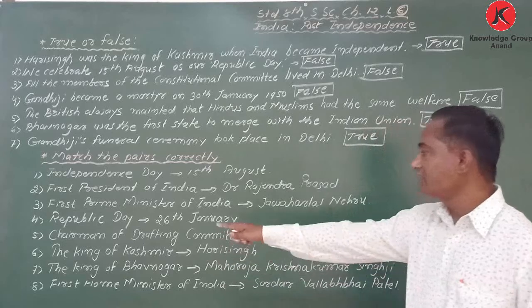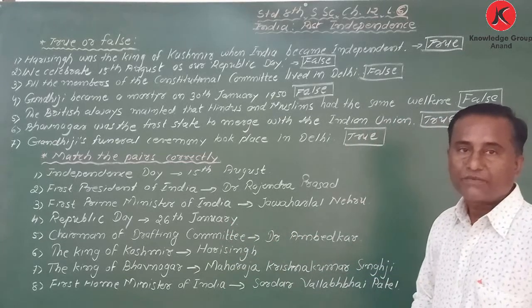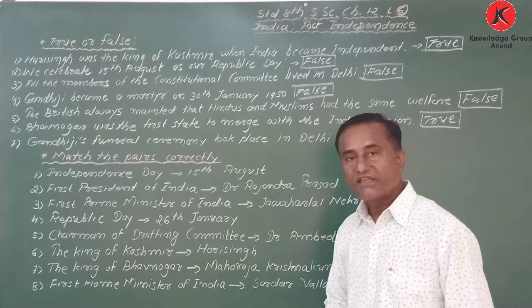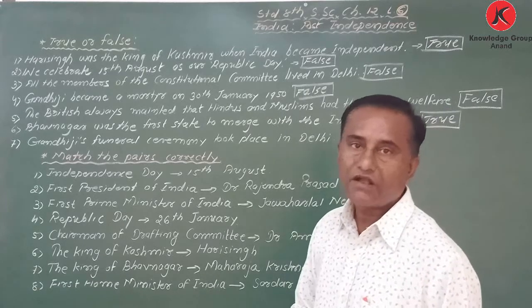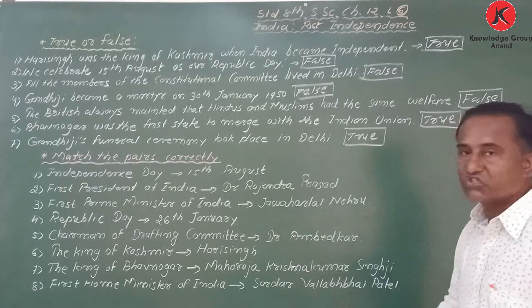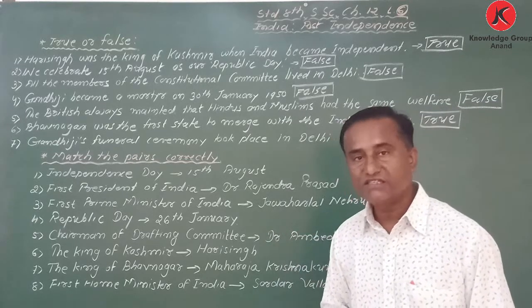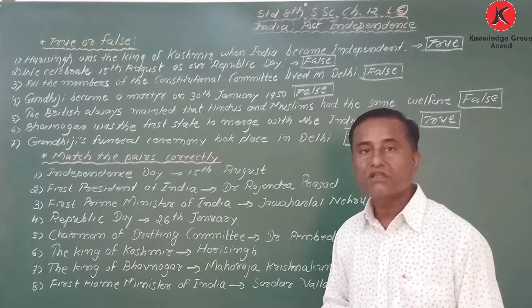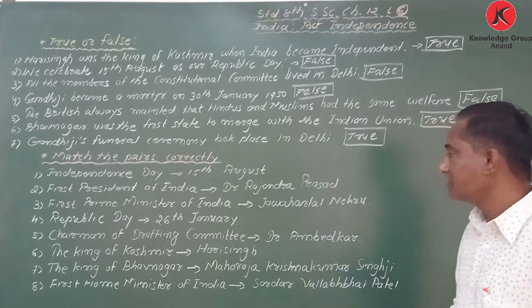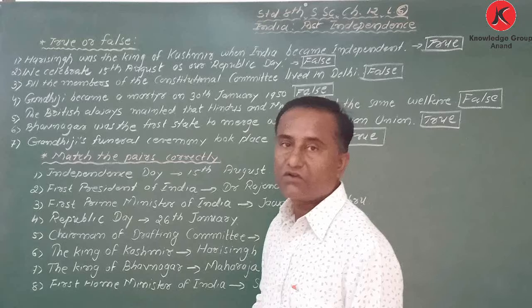Next one. Chairman of the drafting committee. Correct. Dr. Baba Saheb Ambedkar. The King of Kashmir. Who was the King of Kashmir? Correct. King Hari Singh was the King of Kashmir. Good. Next one. The King of Bhavnagar.